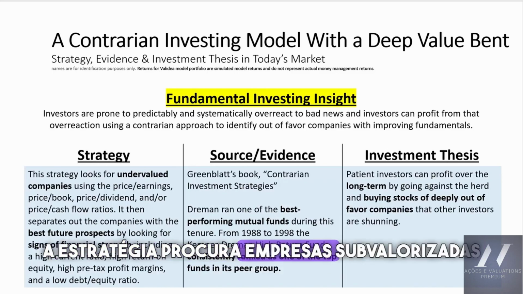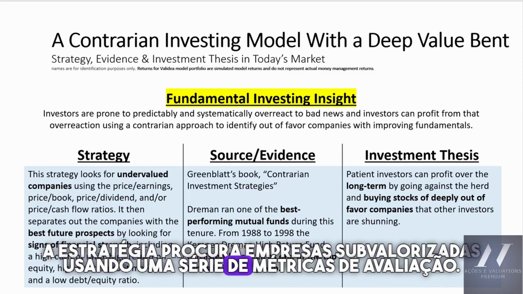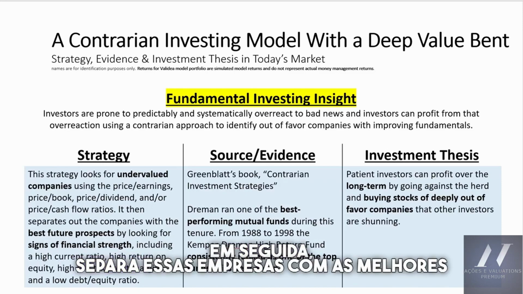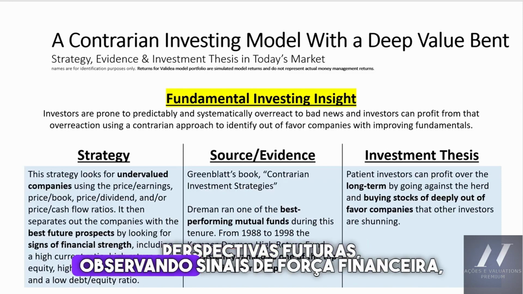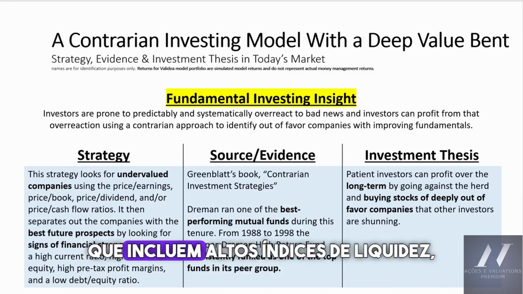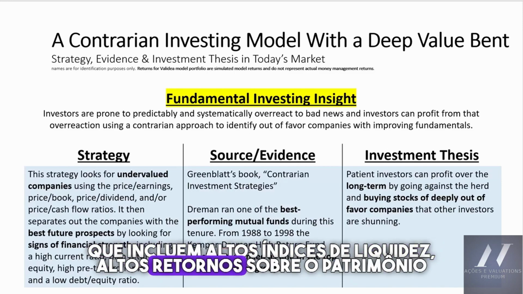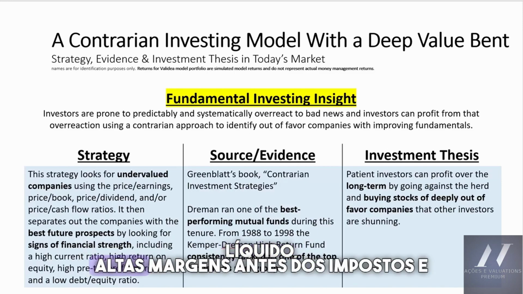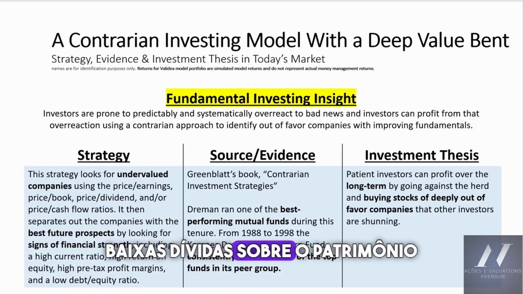The strategy looks for undervalued companies using a series of valuation metrics. It then separates out those companies with the best future prospects by looking at signs of financial strength, which include high current ratios, high returns on equity, high pre-tax margins, and low debt to equity ratios.